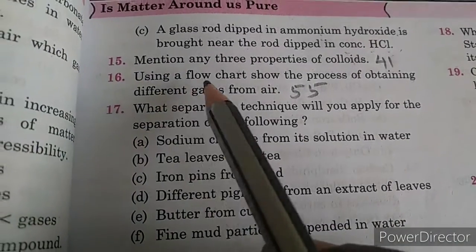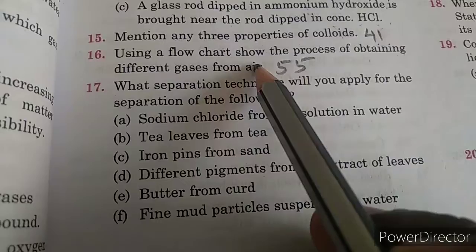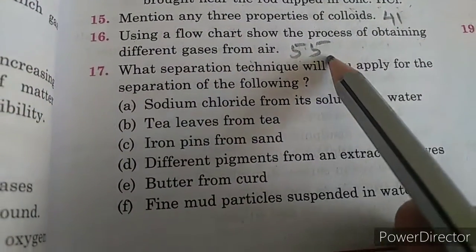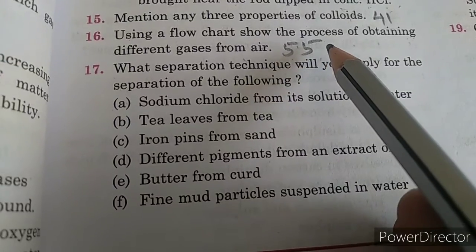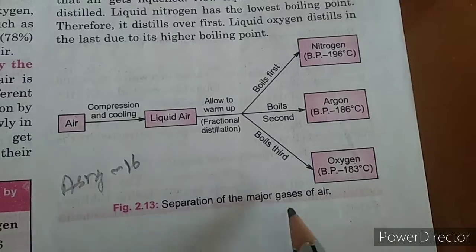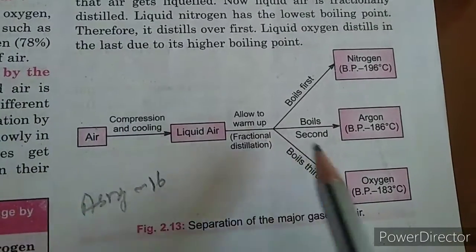Now the next question is, using a flow chart, show the process of obtaining different gases from the air. This is at page number 55. Let us see. Here is a flow chart by which separation of the gases from the air can be done.